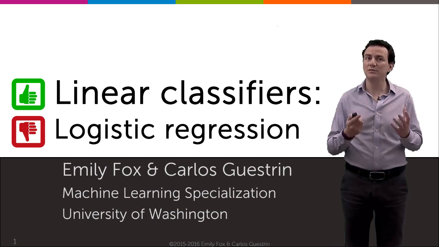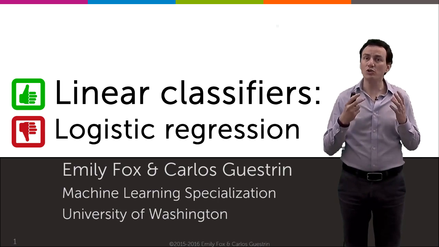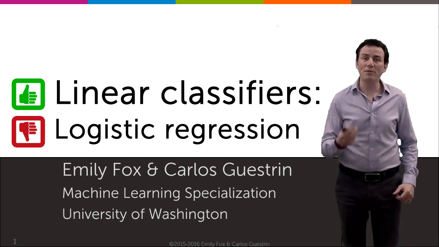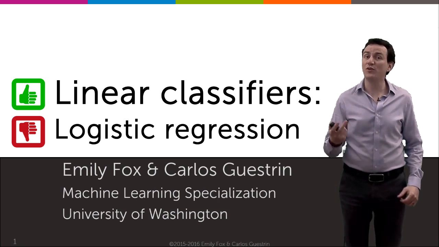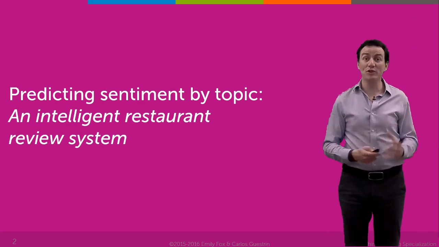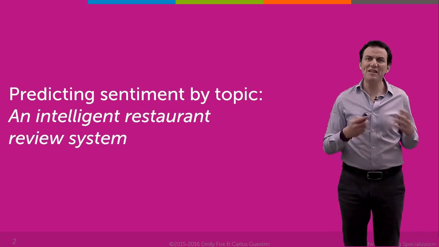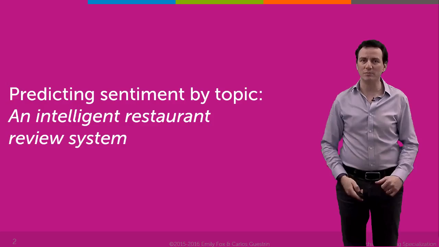You're going to learn the fundamental concepts, but also the underlying algorithms that let you optimize the parameters of these models to fit your training data. We'll start with a motivating example, the same one we used in the first course of the specialization, a new kind of restaurant review system.